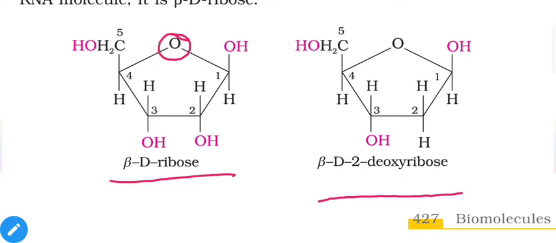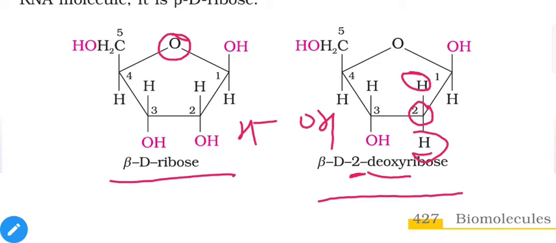In this case, the first molecule and the second molecule contain one difference. In the second molecule, on the second number carbon we have deoxy, that means oxygen is removed. If you notice, the normal situation is that with each and every carbon there is one hydrogen and one OH group attached, but in this case oxygen is removed, so we have two hydrogens on this second number carbon. That's why it is called 2-deoxyribose. And as we saw earlier, this suffix OSE represents sugar.